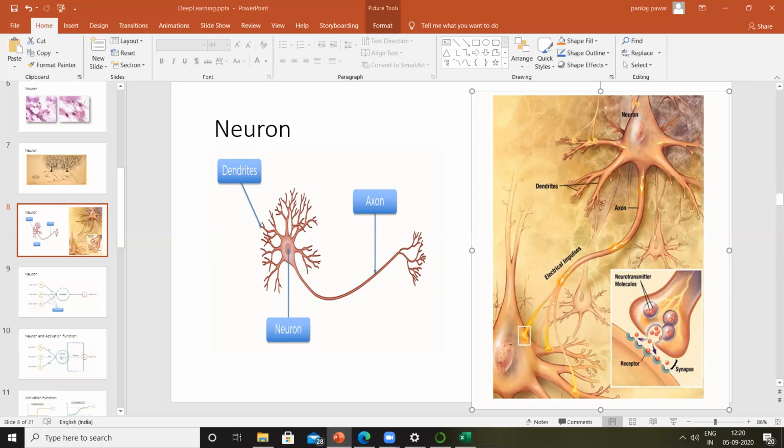Is this clear? Can you guys please confirm it on the chat window? Perfect.